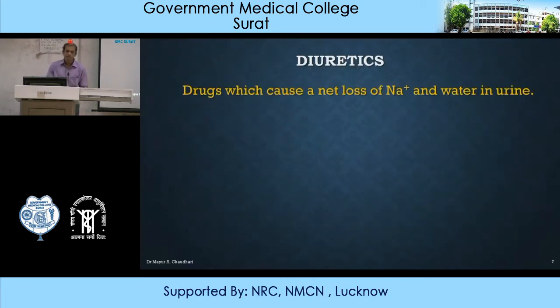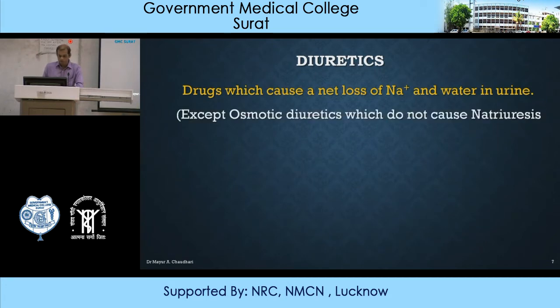Diuretics are the drugs which cause a net loss of sodium ion and water in urine. So the basic definition: drugs which increase sodium ion and water loss in urine are known as diuretics, except osmotic diuretics, which do not cause natriuresis. Osmotic diuretics have no effect on sodium excretion, but they increase water excretion, so they are known as diuretics.